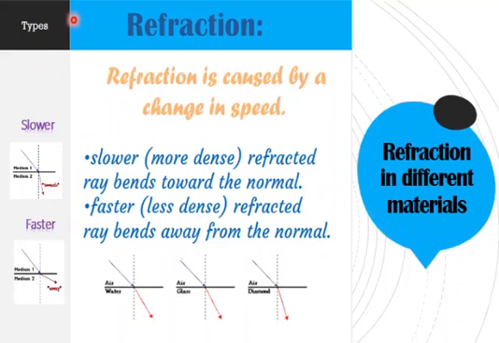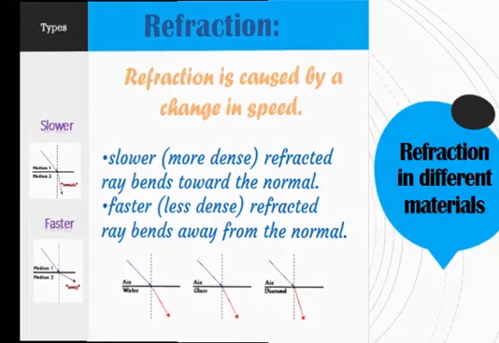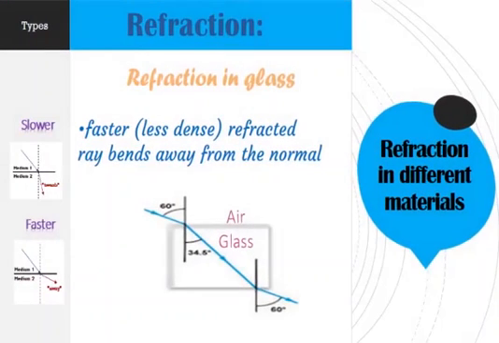Let's see their particular examples. As you can see here in water and in glass, the light from air passes into glass. You see the angle of incidence, if it is 60, in the case of glass it is